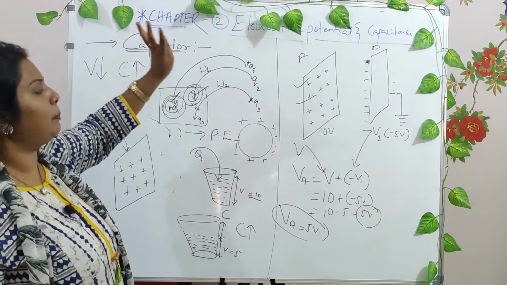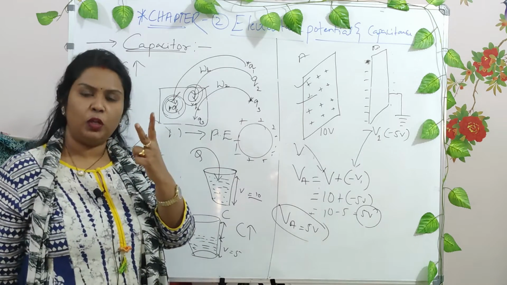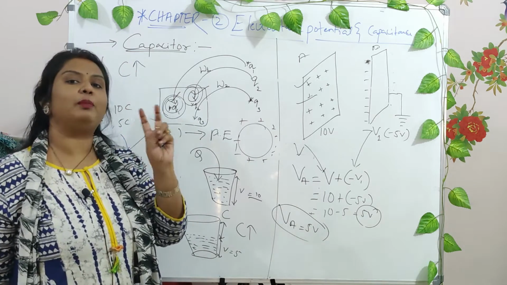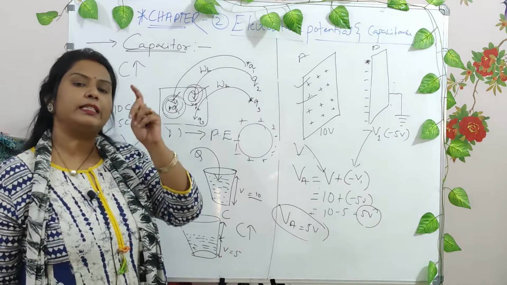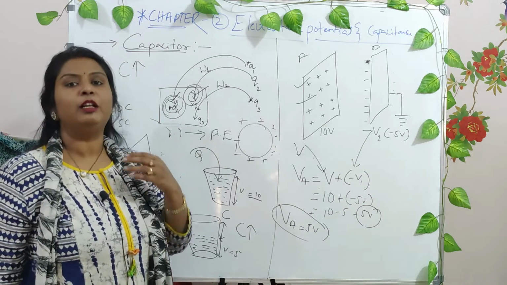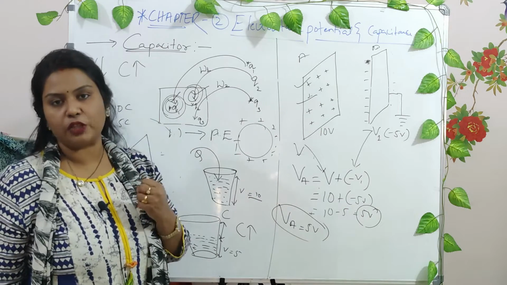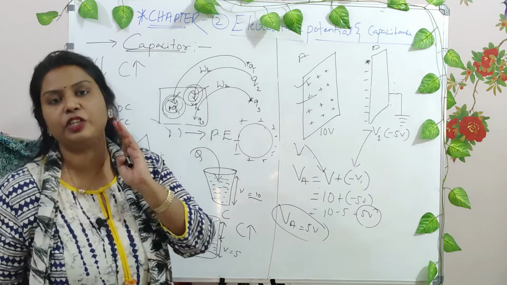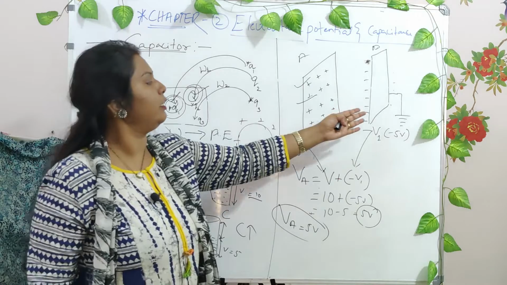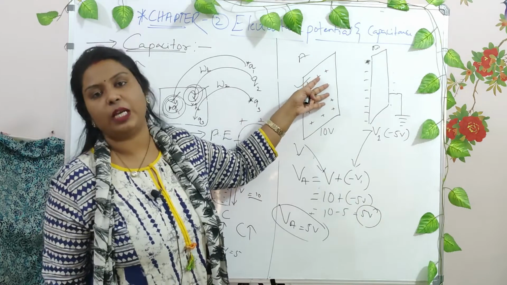Now this is how capacitors are designed. Whenever you want to design a capacitor, you should always have two conductors. One is positively charged and another is negatively charged. The negative plate will always be grounded, right? Why do we use the second plate? We can have only one plate and have capacitance, right? It can be done. But if you want to increase the capacitance, or the capacity of storage of energy, then the second plate has to be introduced, and it should be negative in nature and it should be grounded, right? This second plate will first drop down the potential in the first plate and also increase the capacity of that particular plate.